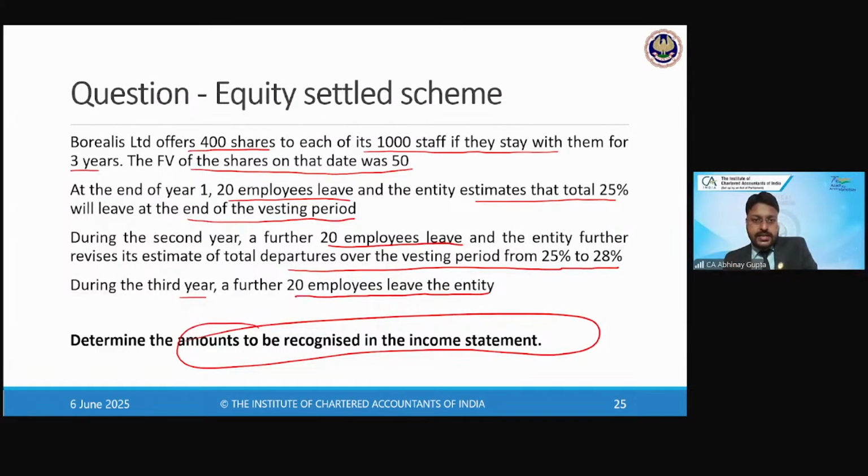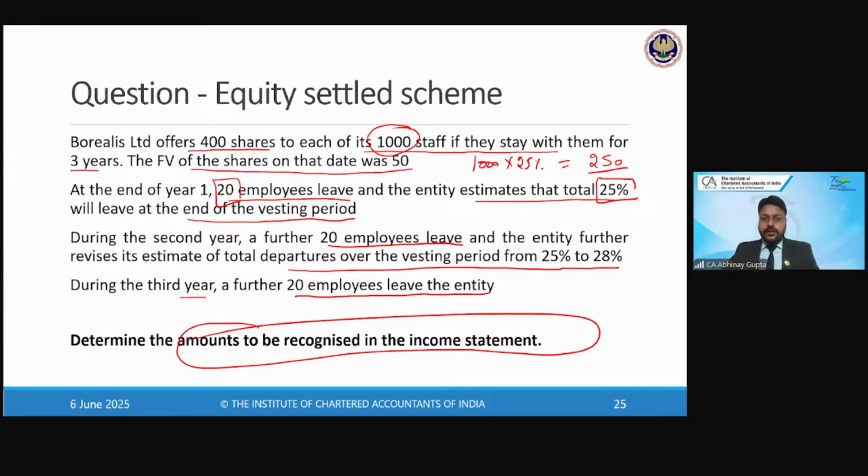The question says in year 1, 20 employees have left, but the management believes that by the end of the vesting period, 25% of employees will leave. The total number of employees on day 1 is 1,000, so 1,000 into 25% comes to 250. So management is saying that by the end of the vesting period, 250 employees will leave the organization.